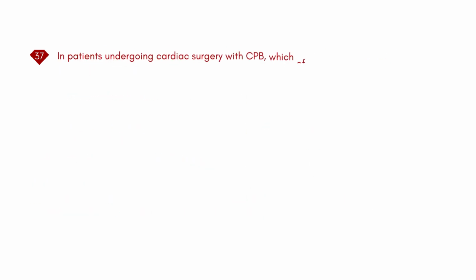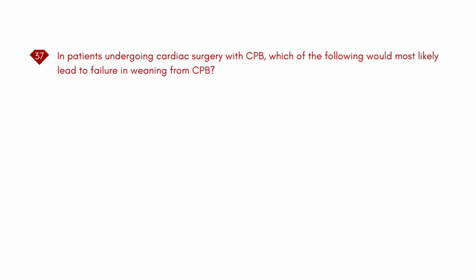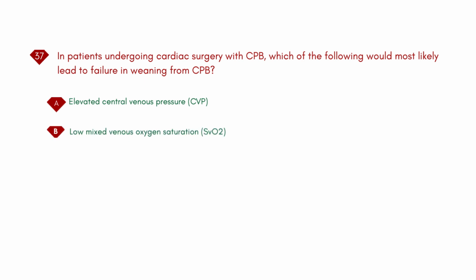In patients undergoing cardiac surgery with CPB, which of the following would most likely lead to failure in weaning from CPB? A. Elevated central venous pressure, CVP. B. Low mixed venous oxygen saturation, SvO2. C. High levels of inotropic support. D. Normal sinus rhythm.